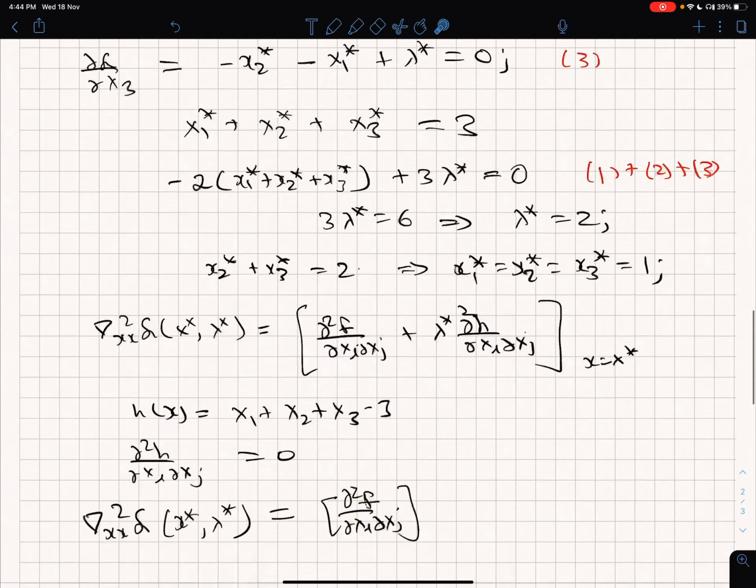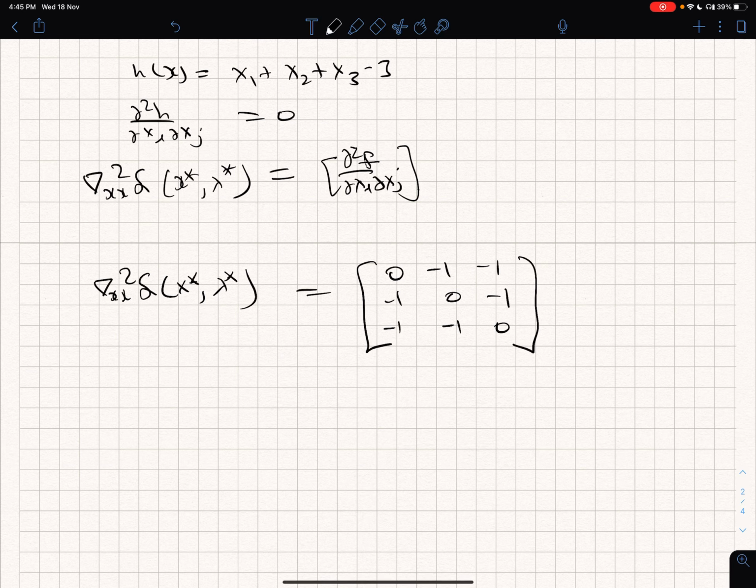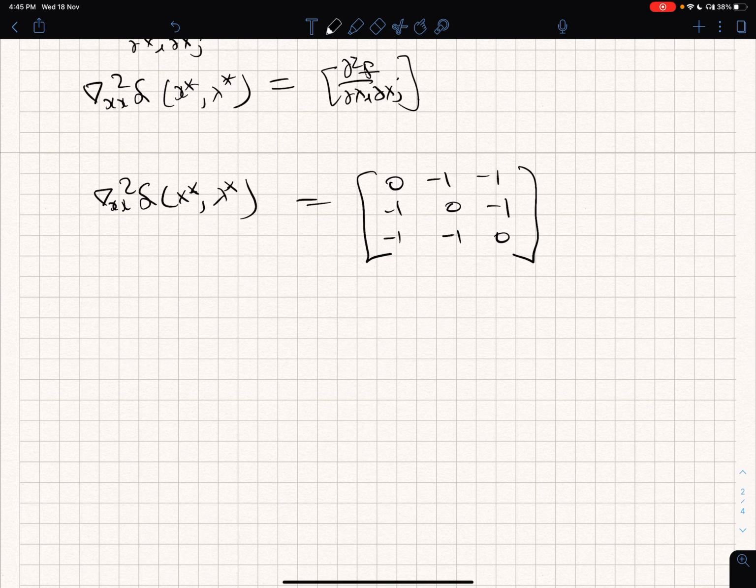So I can write this as 0, minus 1, minus 1; minus 1, 0, minus 1; minus 1, minus 1, and 0. Okay. Now next we have to look at y transpose.